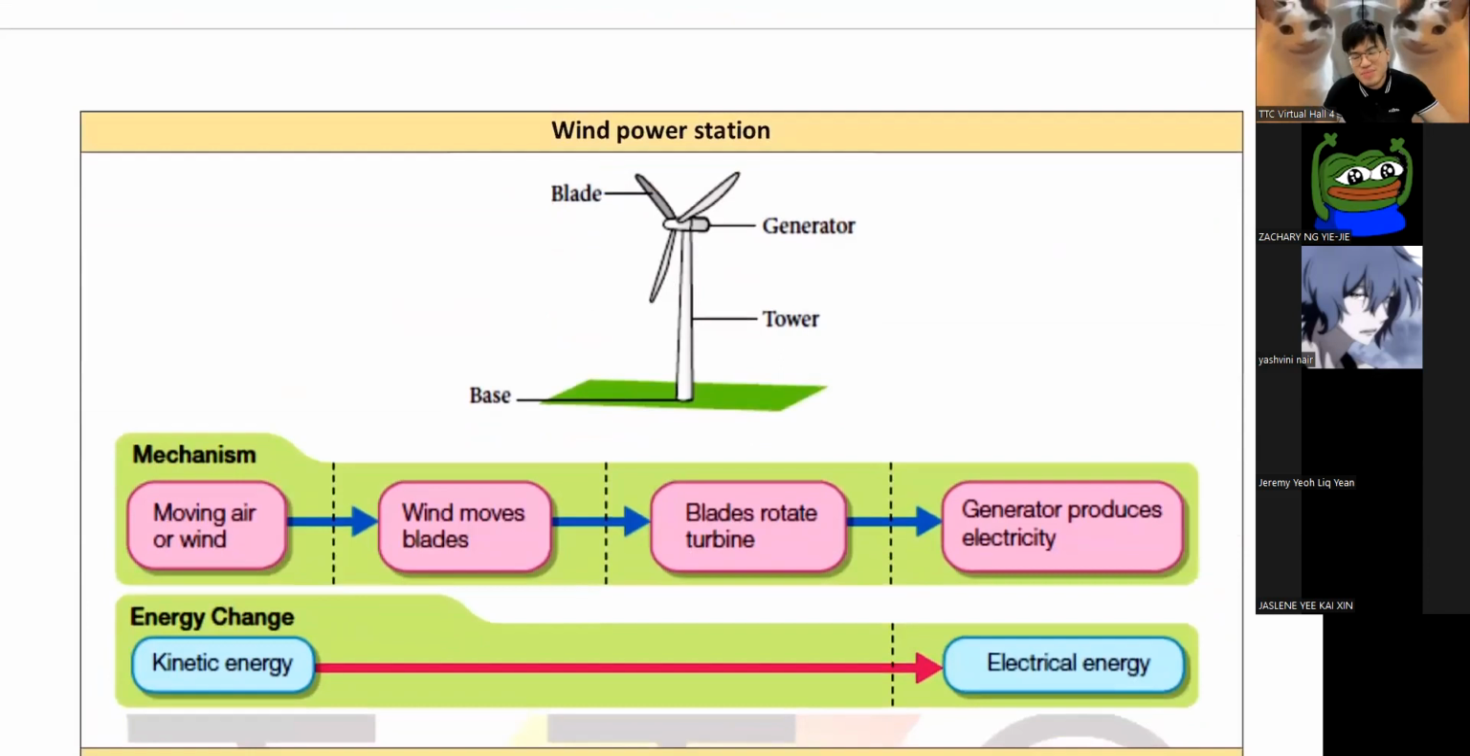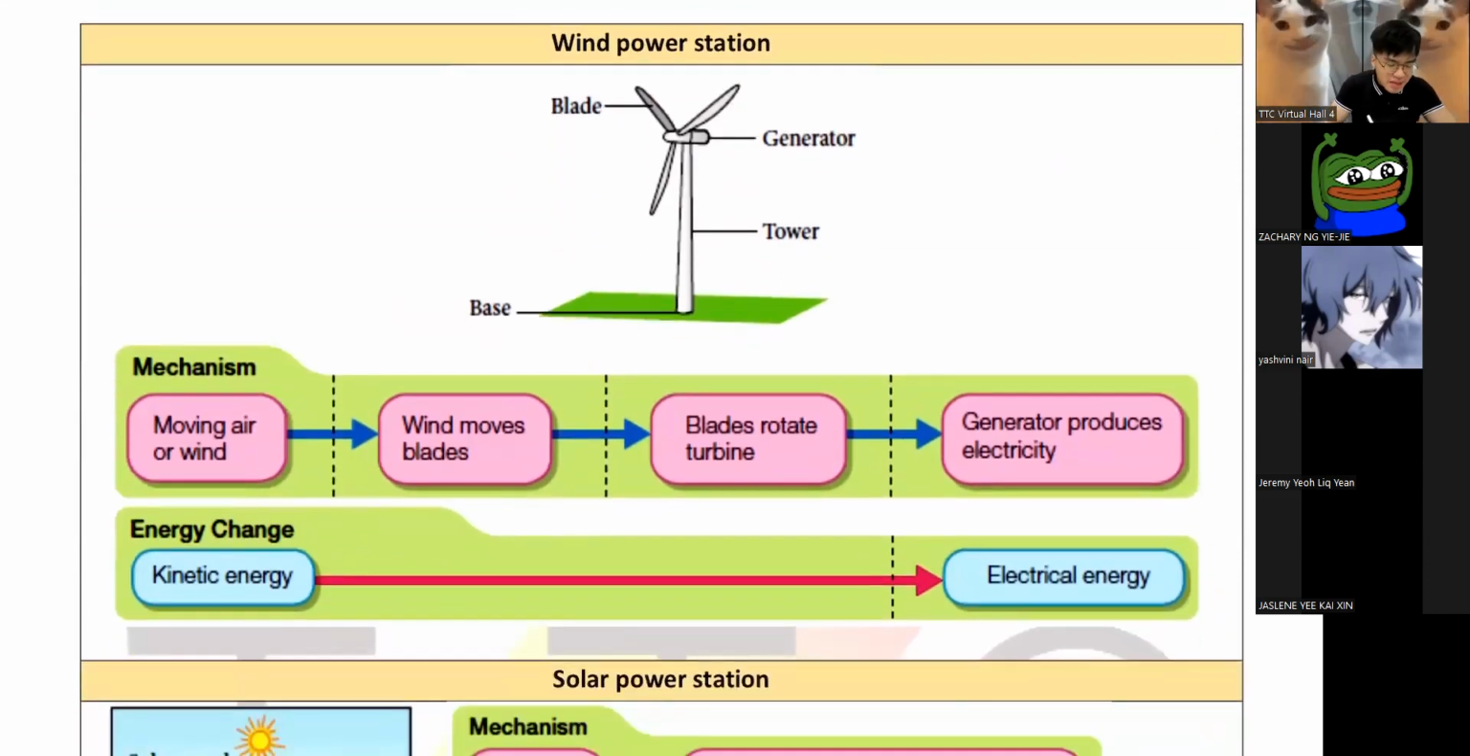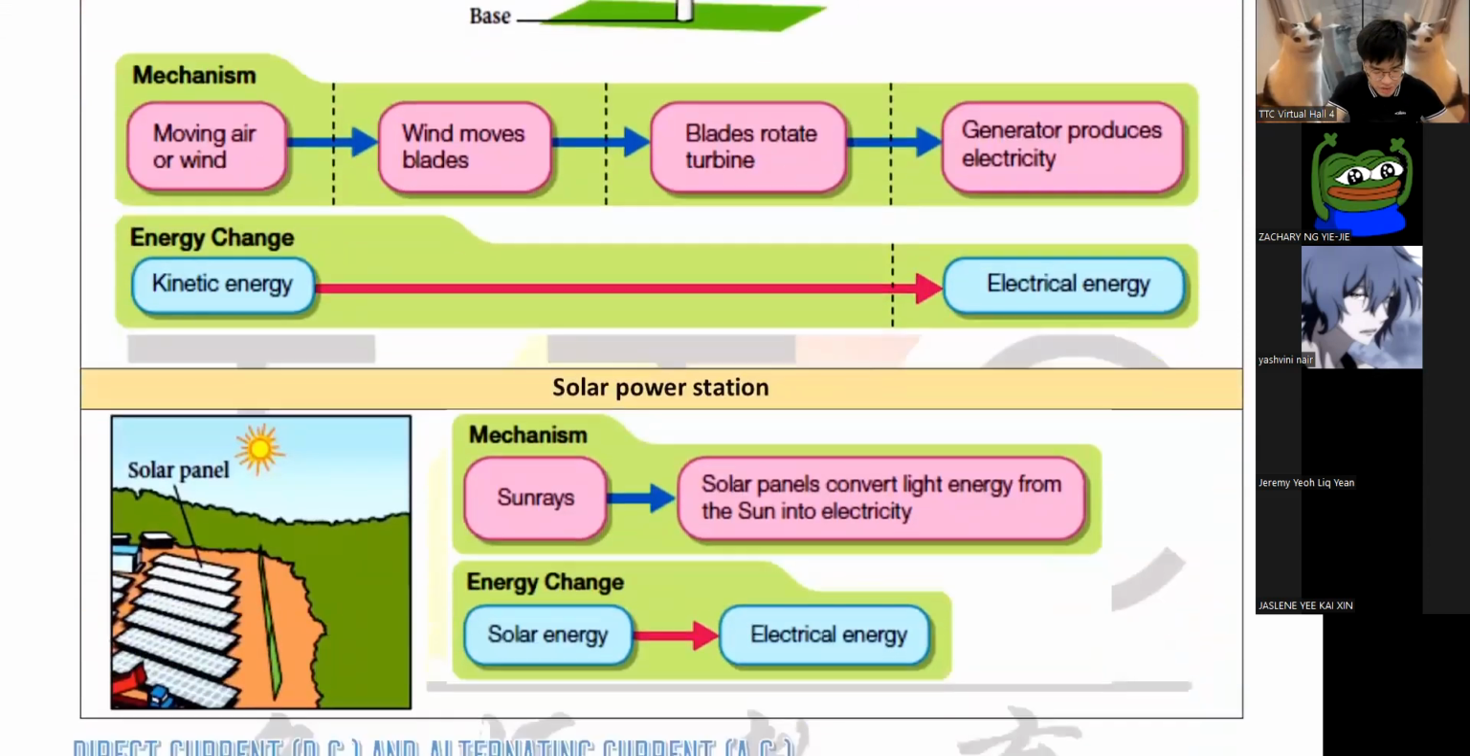Wind is even more straightforward. You just use your windmill. They catch the wind, they spin, kinetic energy, and they spin the generator there, you get electrical. Okay, end of story.